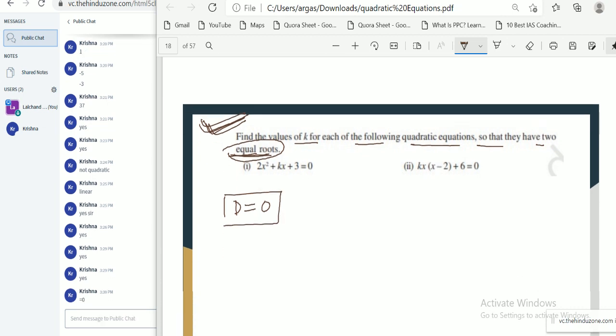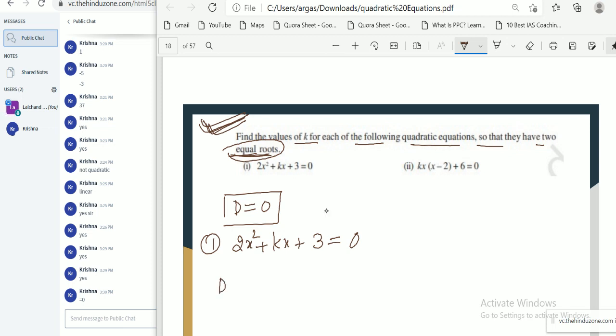Okay, so can you simplify the first one? 2x square plus kx plus 3. If this equation has equal roots, then what is the value of k? First we need to calculate our D value, then equate it to 0.